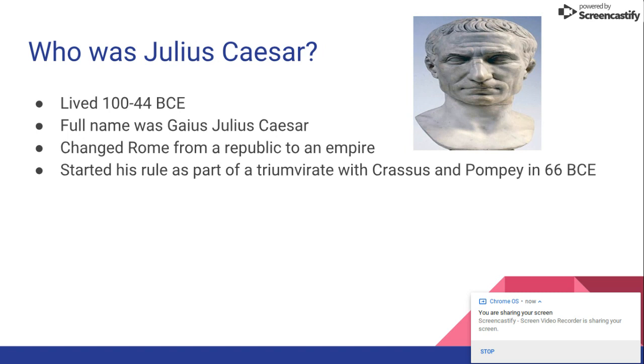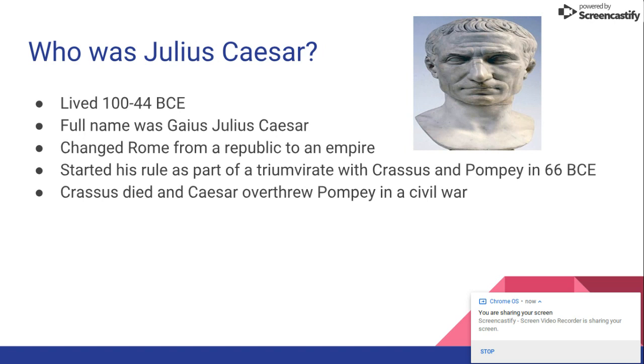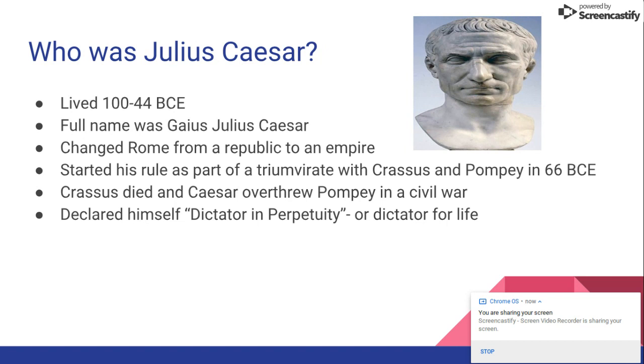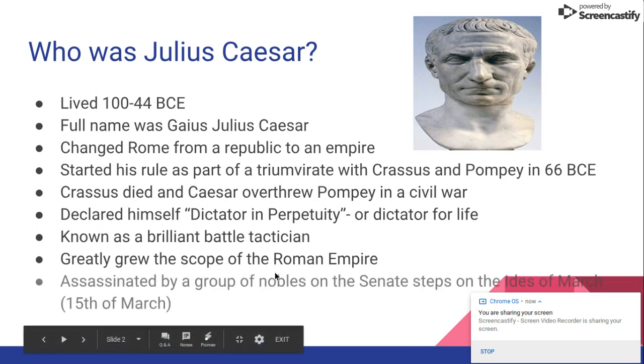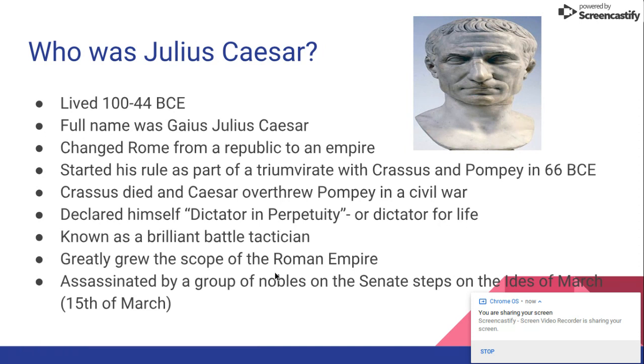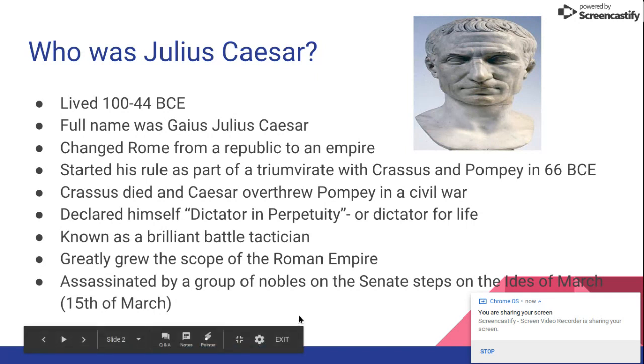He started his rule as part of a triumvirate with two guys named Crassus and Pompey in 66 BCE, but Crassus died and Caesar overthrew Pompey in a civil war, and from there he declared himself dictator in perpetuity, in other words, dictator for life. He was known as a brilliant battle tactician and grew the scope of the Roman Empire through multiple military campaigns to encompass what you can see on the next slide in just a minute here. And he was assassinated by a group of nobles on the Senate steps on what's known as the Ides of March, or the 15th of March.